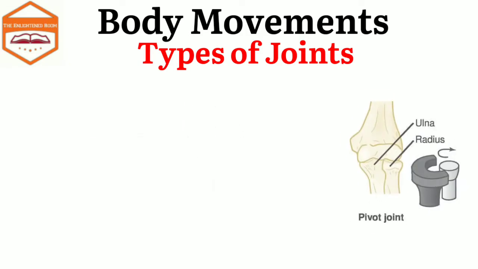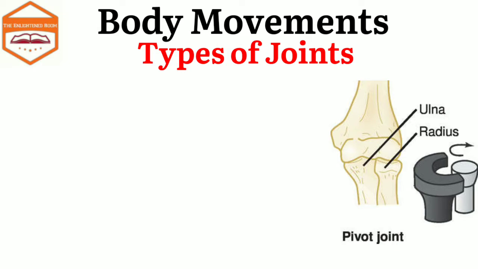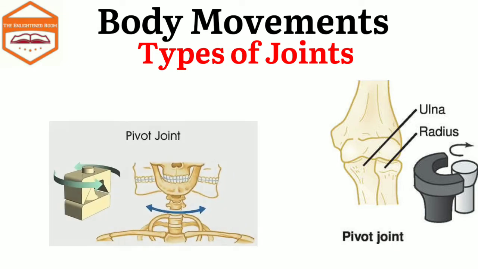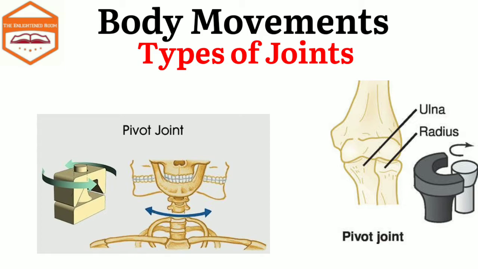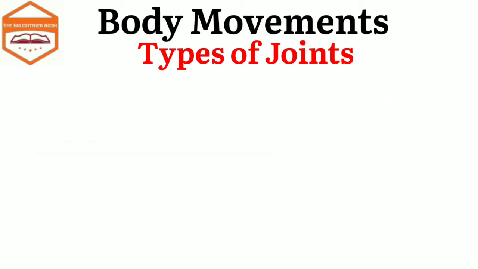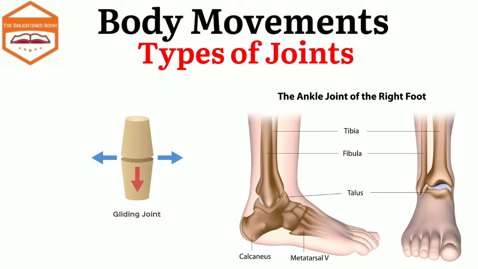The next one is the pivot joint. The joint where our neck joins the head is a pivot joint. It allows us to bend our head forward and backward and turn the head to our left or right. Now it's time for the gliding joint. This kind of joint allows bones to glide over each other, providing a little movement in all directions. The gliding joints are found between the wrist and the carpals and between the ankle and the tarsals.